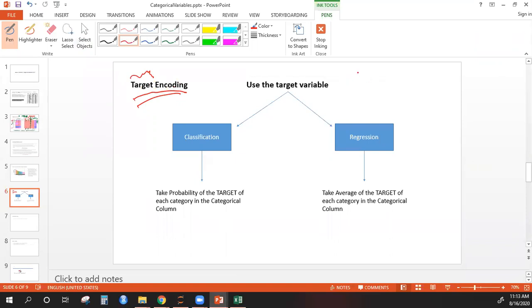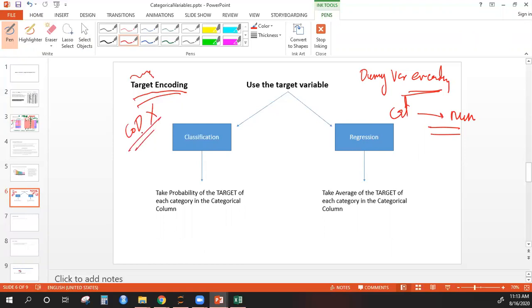The dummy variable approach is also known as dummy variable encoding. Encoding is just converting categories to numerical. We call it dummy variable encoding because there we create dummy variables. Here we call it target encoding because we are using information from the target. So remember, there is no problem of curse of dimensionality. We don't face this issue at all. We just take the average or probability of 1 and replace the column with either the average or the probability of the ones.